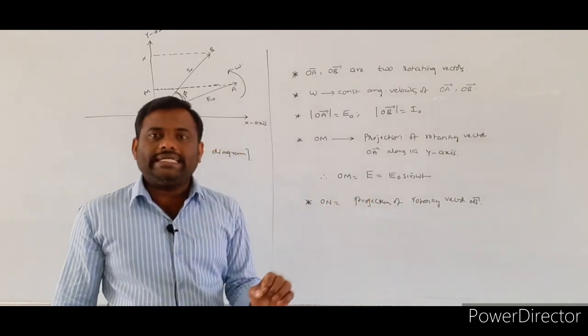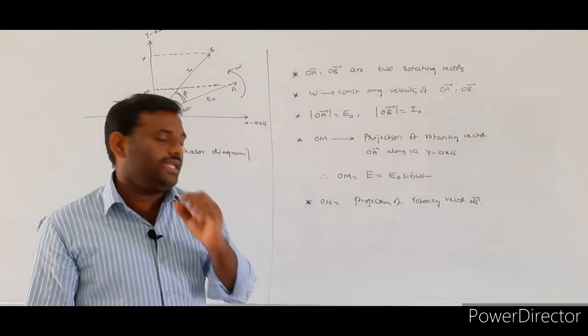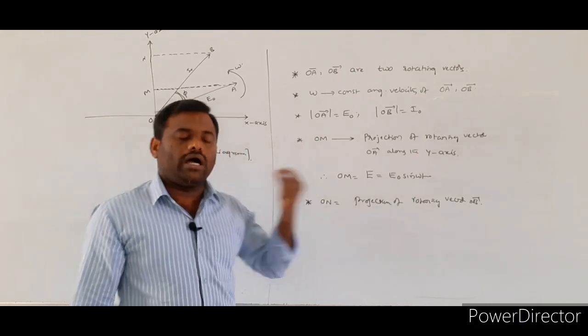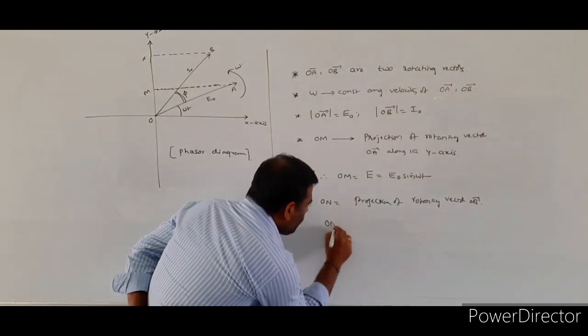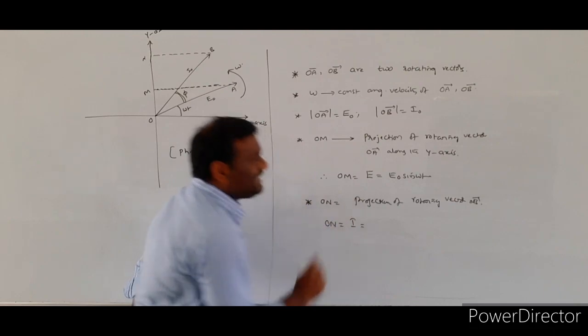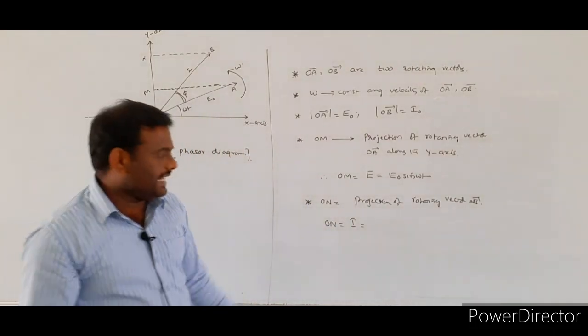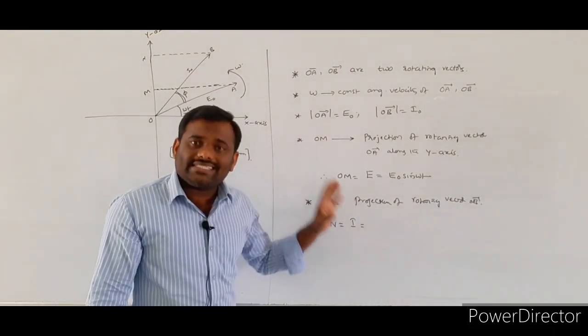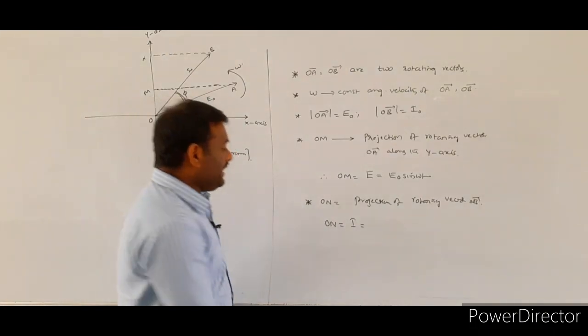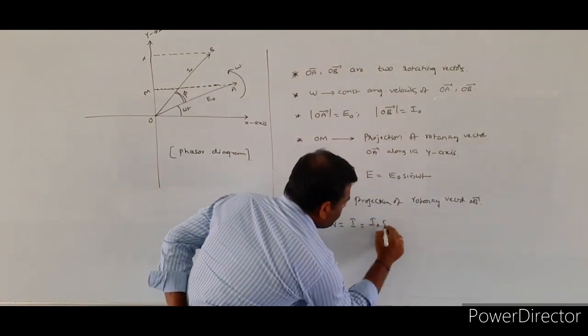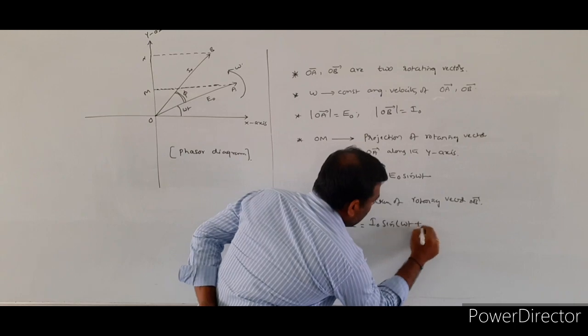ON is nothing but the instantaneous value of alternating current. Therefore, I is equal to I naught sin omega t plus phi.